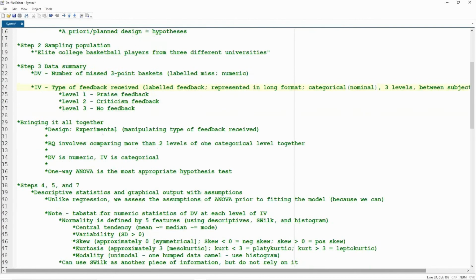So if I bring this together, we have an experimental design. So we're manipulating the type of feedback that a group receives. The research question involves comparing more than 2 groups of 1 categorical IV together. The DV is numeric and the IV is categorical. So a one-way Anova is the most appropriate hypothesis test.